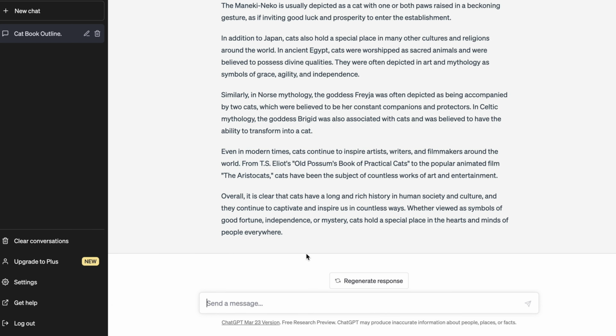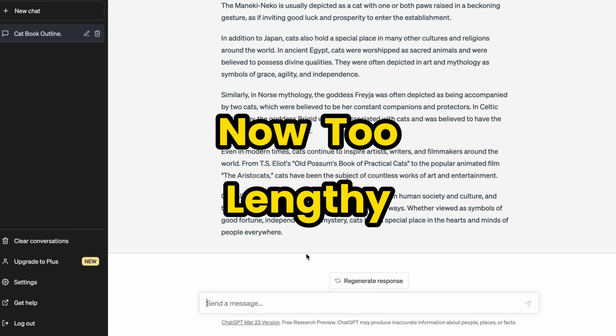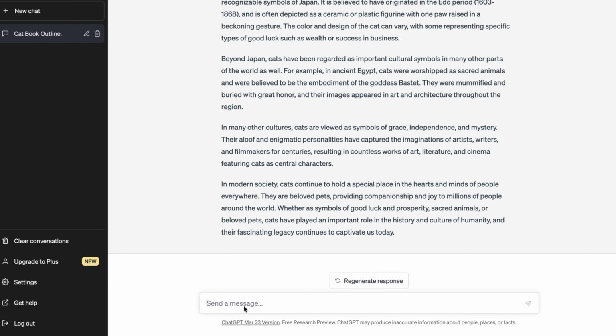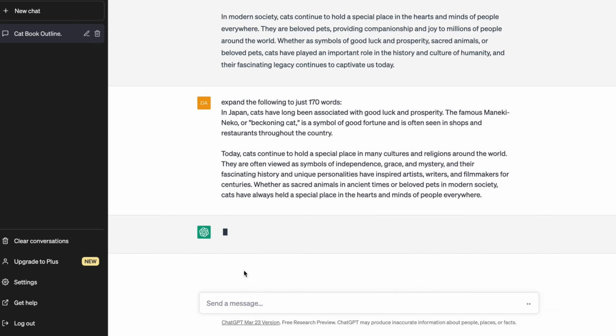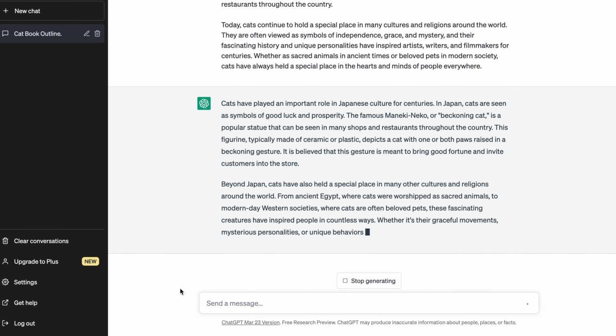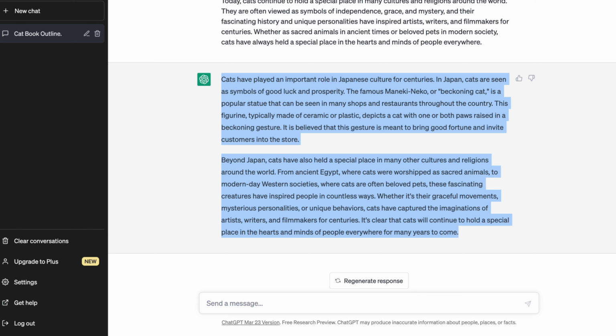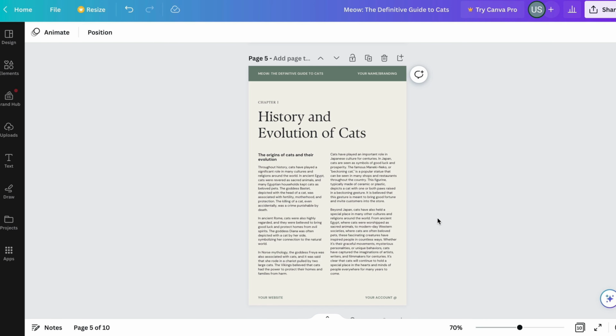However, be careful as expanding it may make the text too lengthy, causing it to extend beyond the page borders. Therefore, to precisely control the number of words, you can ask ChatGPT to expand the text to a specific number of words, such as exactly 170 words. After the work is done, let's see how it looks. Wow, it matches perfectly with the paragraphs on the left side.